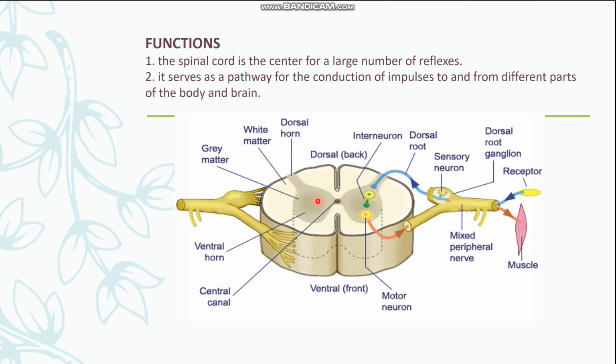The function of the spinal cord is that it is a center for a large number of reflex actions, and it also serves as a pathway for the conduction of impulses to and from different parts of the body. So most of the reflexes, meaning most of the instantaneous movement in response to a stimulus, mostly take place by the spinal cord.